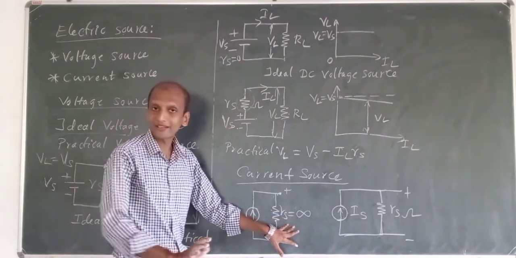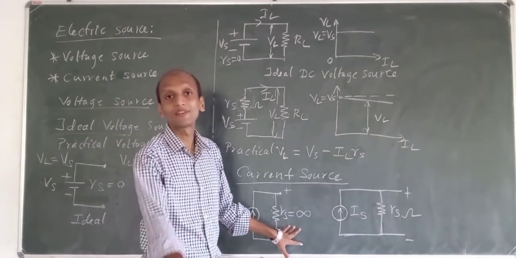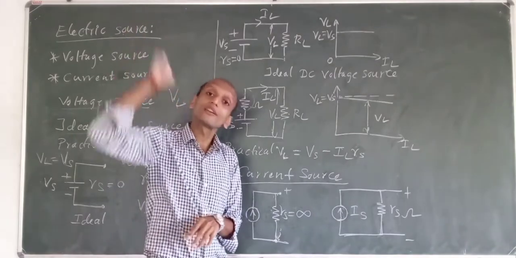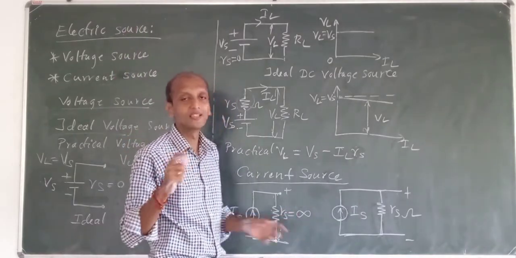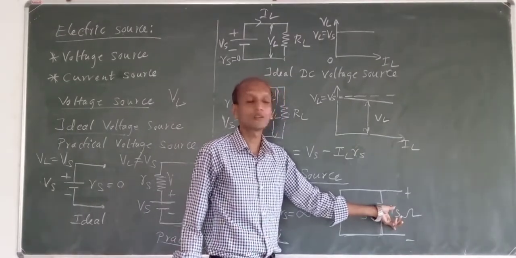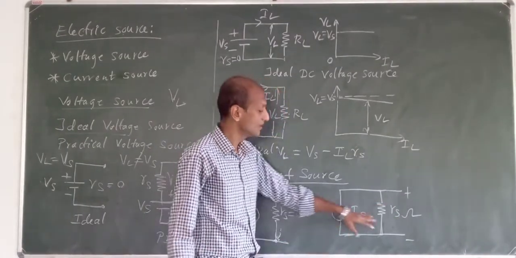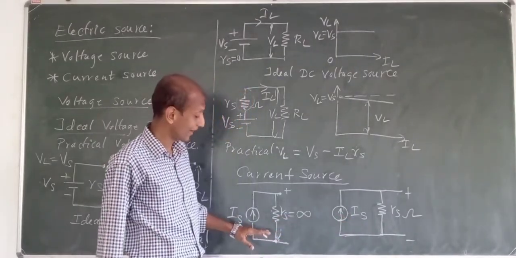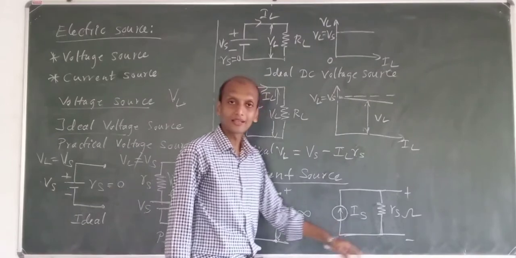Practically we can't say that the resistance will be infinite. There will be some high resistance, measuring some ohms. So this will be your ideal current source, and this is your practical current source.